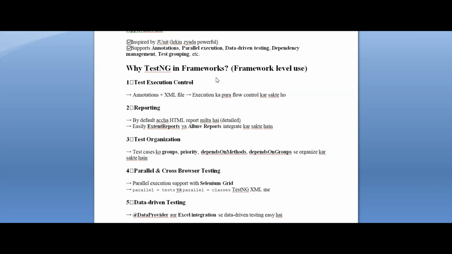First is test case execution. We use a few annotations to control the order of execution, and for the order of execution there is an XML file, the testng XML file. Once you create the framework, by default you will get the testng XML file, and it will execute your framework, or you can control your framework with the help of the annotations.